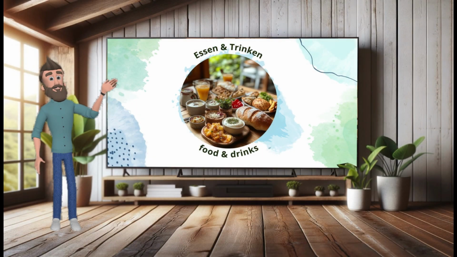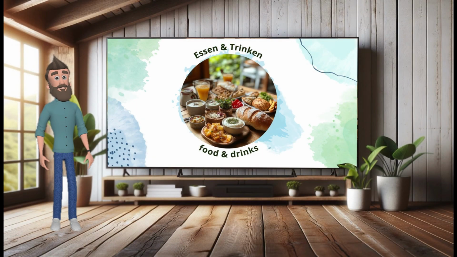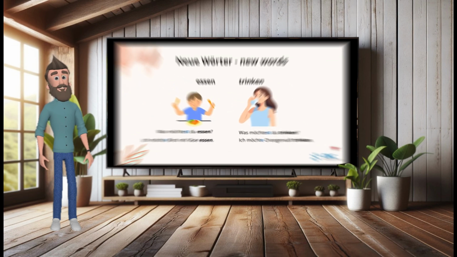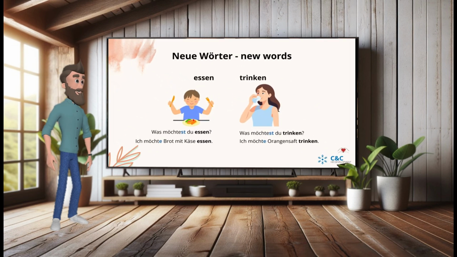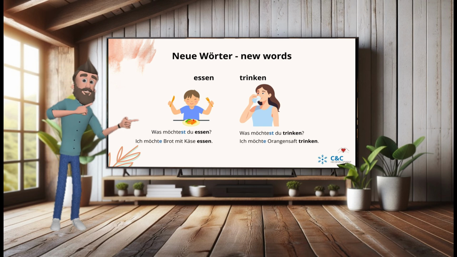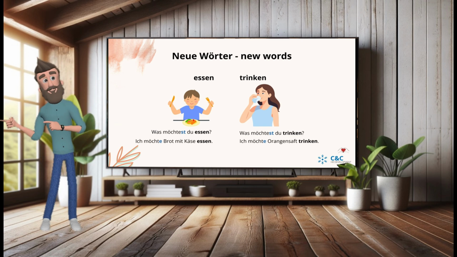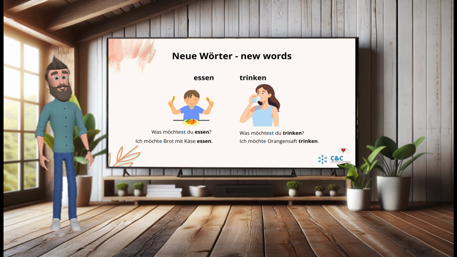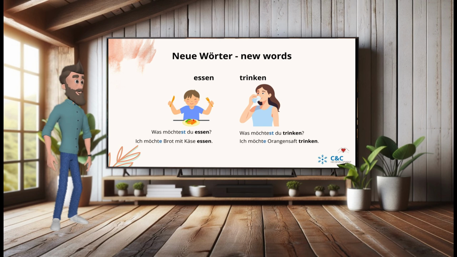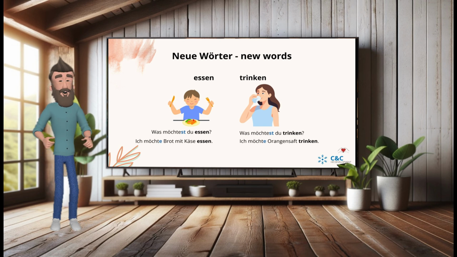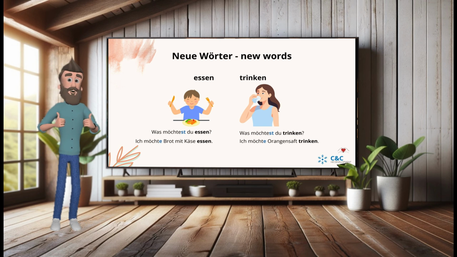Welcome to today's topic, talking about things we want to eat and to drink. First, let's take a look at our main words. We have two new action words, which are essen, eat, und trinken, drink. Today, we use these words for our questions, was möchtest du essen and was möchtest du trinken? And our answer is, ich möchte Brot mit Käse essen or ich möchte Orangensaft trinken. With this, you can already order foods and drinks in Germany.